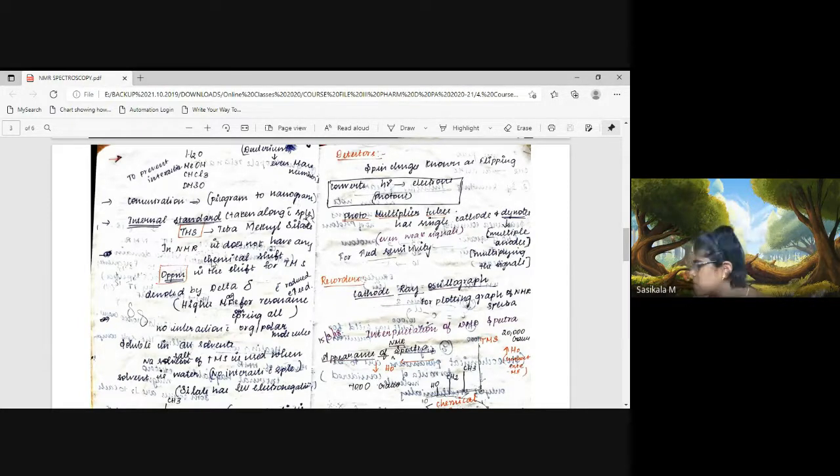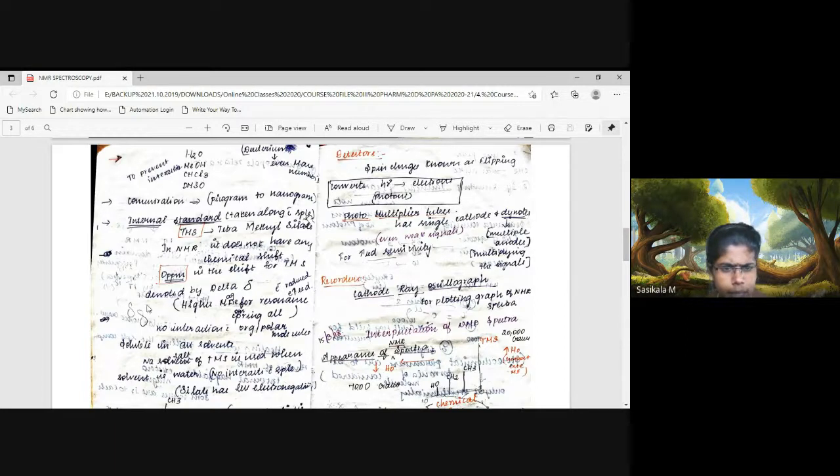Definitely your samples will be absorbing, or shifted from 0 parts per million only. Sample protons will be shifted, whereas the standard protons of tetramethylsilane will give a signal at 0 parts per million only. It will not have any chemical shift. That is why it is taken as the internal standard. The chemical shift value is denoted with delta, and the unit is parts per million.